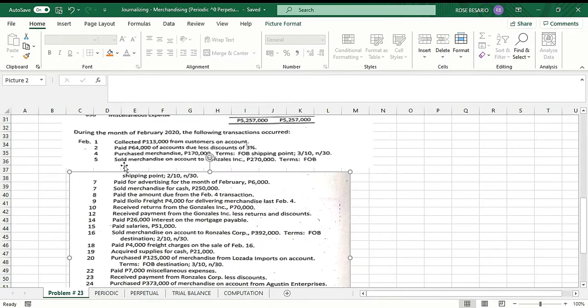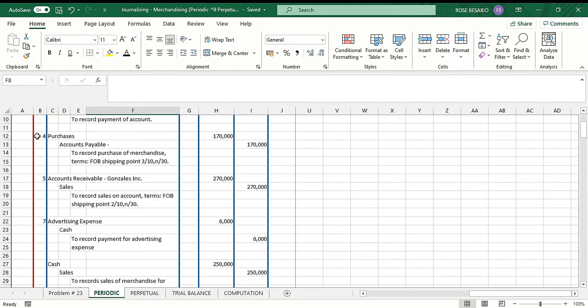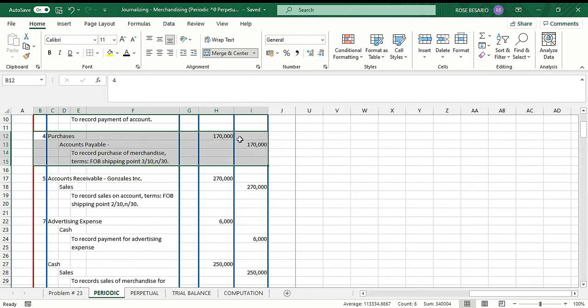Okay, then we proceed to the transaction of February 4. Purchased merchandise 170,000, terms FOB shipping point, 3/10, n/30. Under the periodic inventory system, this is our entry: we debit purchases 170,000 and credit accounts payable 170,000, to record purchase of merchandise, terms FOB shipping point, 3/10, n/30.